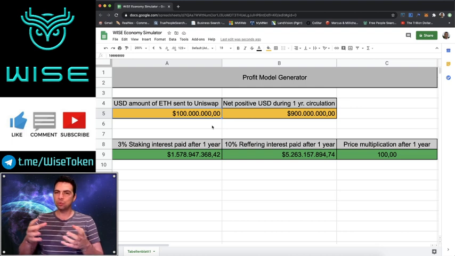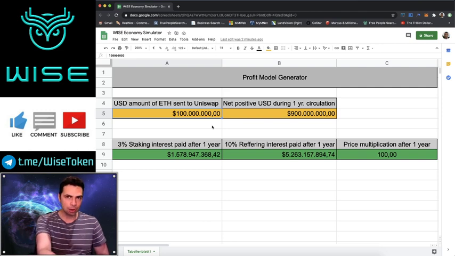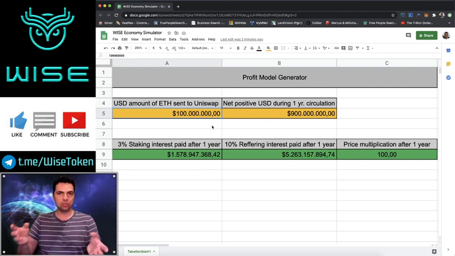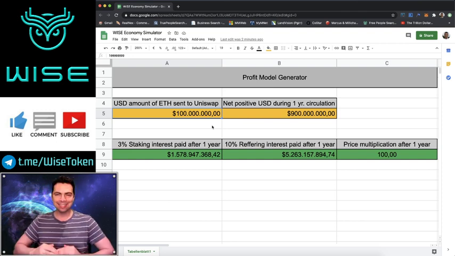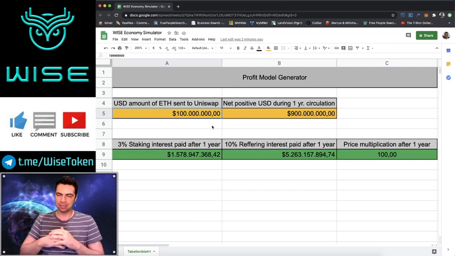And Wise is a really unique cryptocurrency because it preserves the value. It's a nonprofit. So the money doesn't go anywhere else except on Uniswap after the initial startup fees are paid for. It goes right on Uniswap and backs the value of the token, making it super sensitive to upward pressure in price and super resistant against downward pressure in price because the money is there backing the entire project.